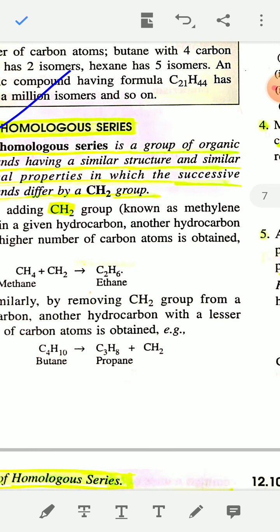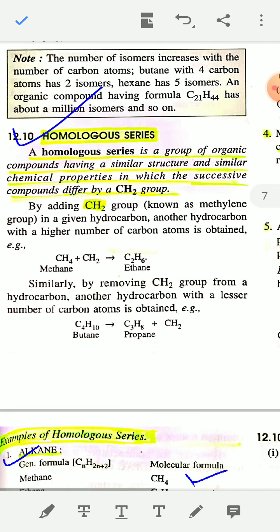Now, homologous series. What is a homologous series? A homologous series is a group of organic compounds having similar structure and similar chemical properties, in which the successive compounds differ by a CH2 group.